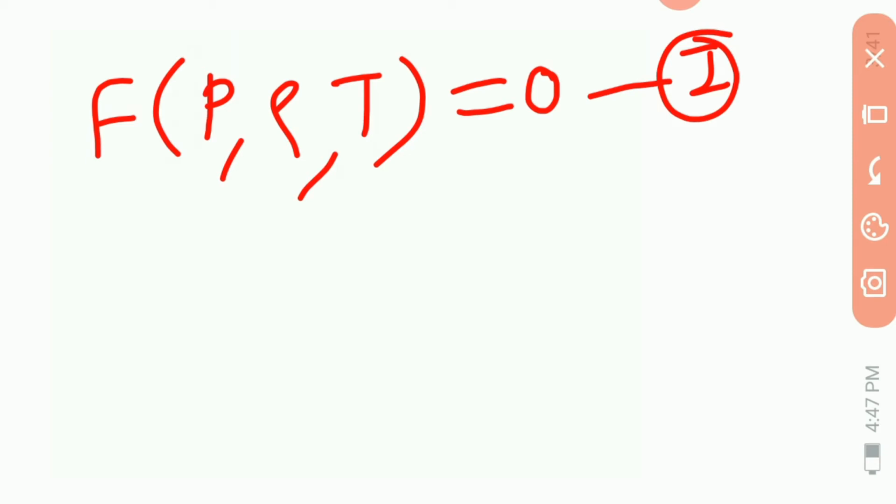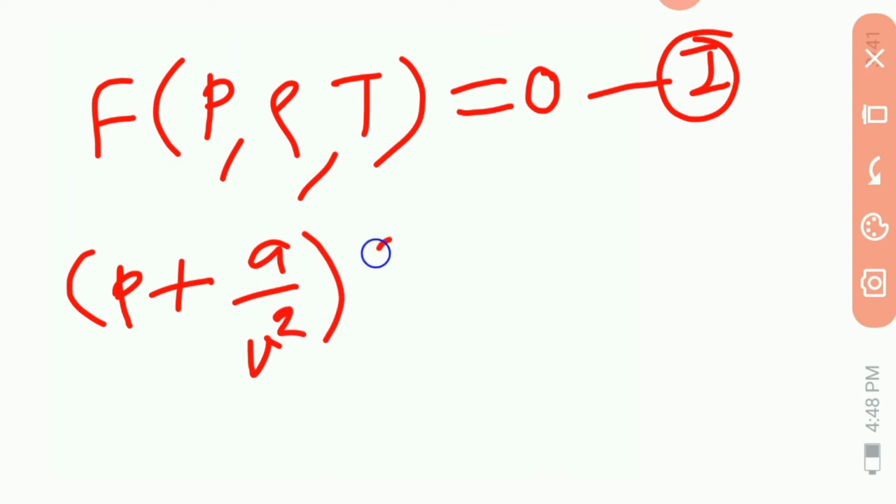However, when allowance is made for the covolume, that is the volume of the molecules, and the intermolecular attractions, a more accurate equation of state is P plus A upon V square into V minus B is equal to RT.